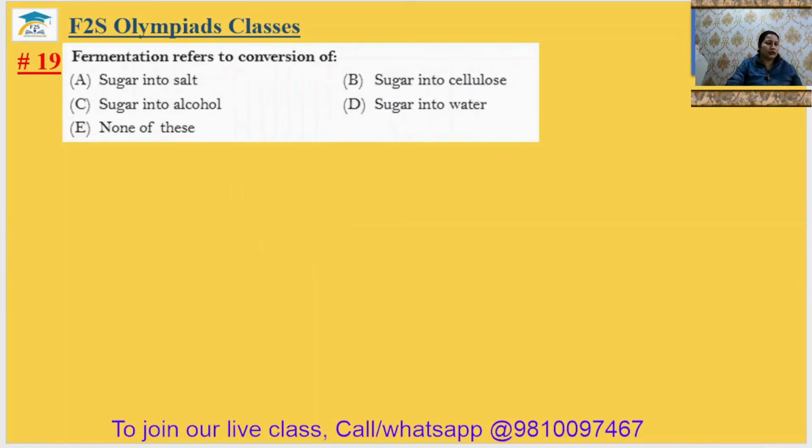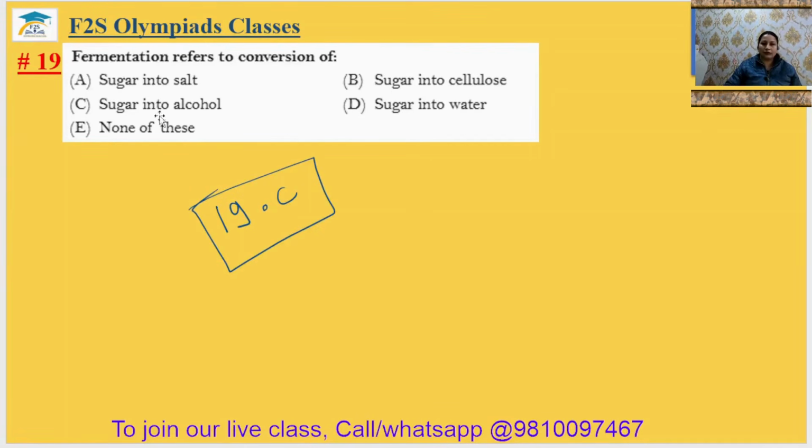Okay. Question number 19. Fermentation refers to the conversion of sugar into salt, sugar into alcohol, sugar into cellulose, or sugar into water. So sugar into alcohol. Fermentation is responsible for converting sugar into alcohol. So 19th answer will be option C.